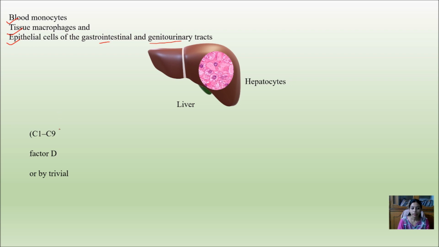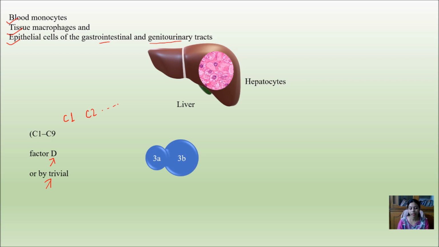They named the components either with a simple numerical system like C1, C2, C3 and so on, or with alphabets like factor D, or even some tribal names. Whenever we discuss the different classes of the complement system, we will study all this terminology. These components are generally present in our system in an inactive form, like that of an enzyme.